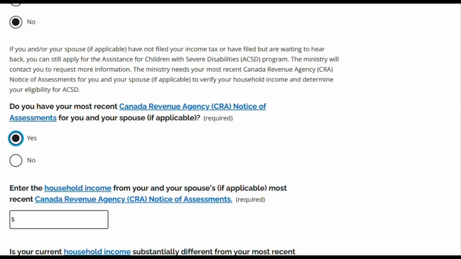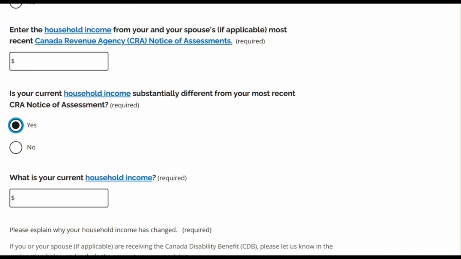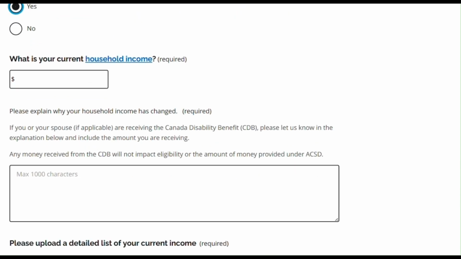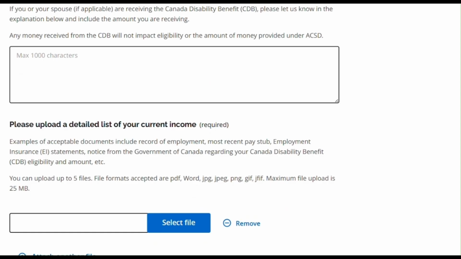You will then be asked if your household income is substantially different from your most recent notice of assessment. This could be loss of employment, switching from full-time to part-time, etc. If your income is substantially different, you will be asked what your current household income is and will need to provide the reason for the change. You will then need to upload proof of current income, for example, an ROE, EI statement, most recent pay stub, etc.